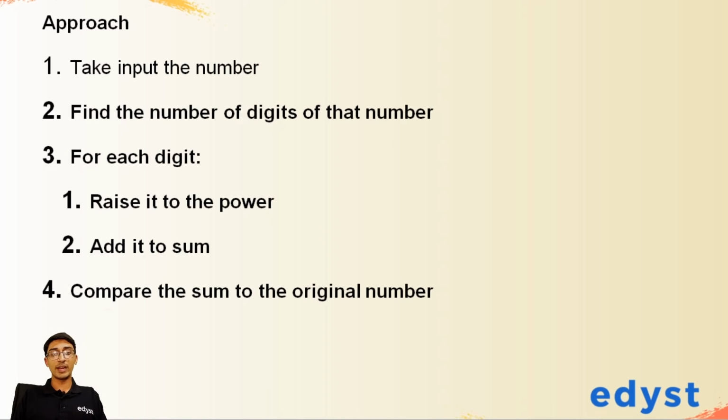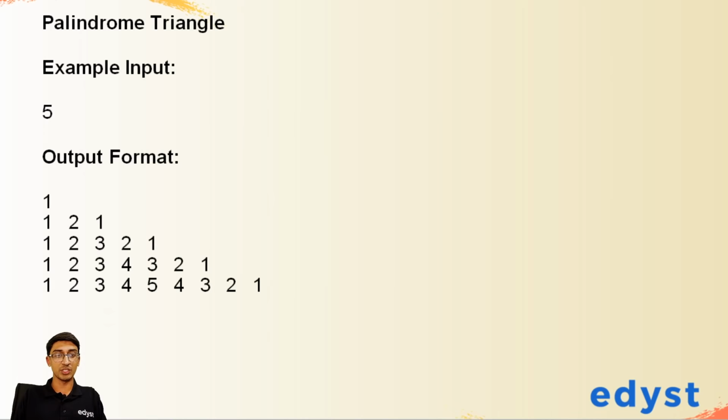Okay, let's look at another topic for the Wipro Elite National Talent Hunt, something they like to ask a lot, which is a patterns based question. So this question is called a palindrome triangle. And what is meant by palindrome triangle here, we're given a certain input, and for that input we are supposed to give this output. It's a patterns question.